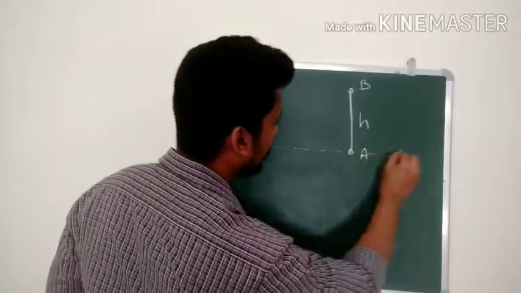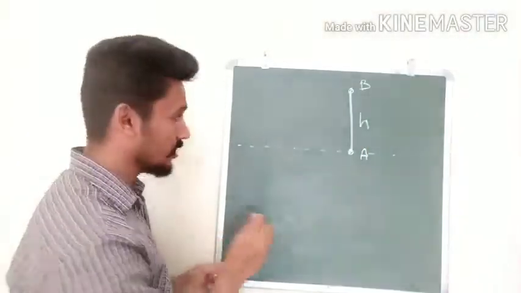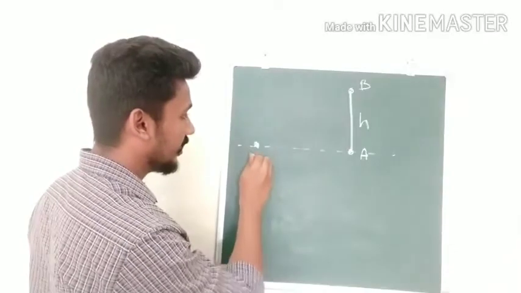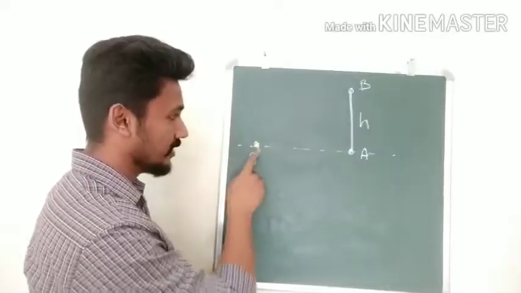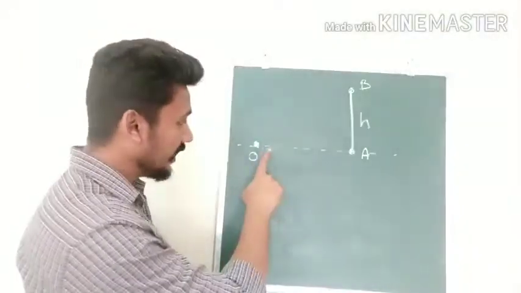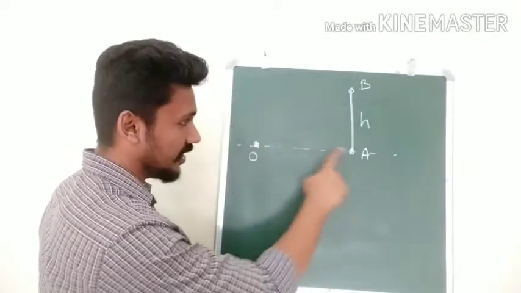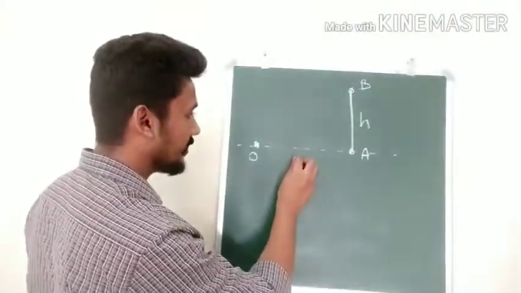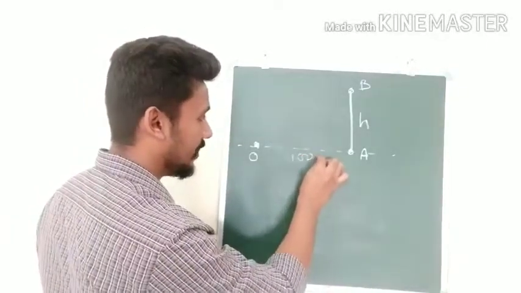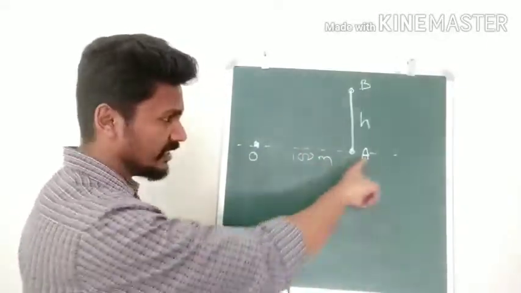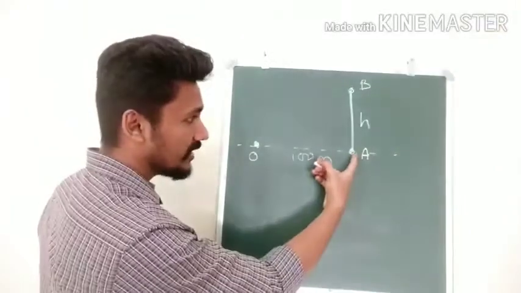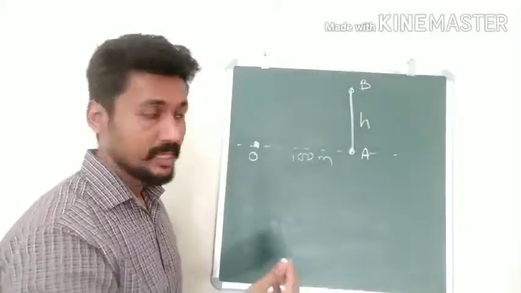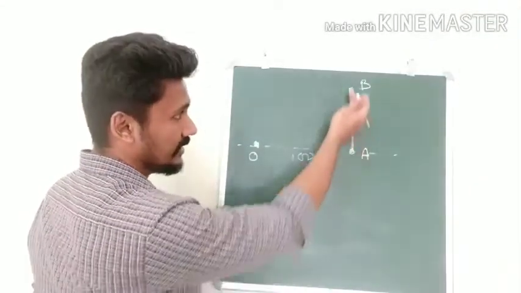Let us say this is the horizontal, that is the ground surface. We are standing here, and wherever we are standing, let us call that the point O. We can measure the distance from where we are standing to the base of the building. That is OA. Let us say it is somewhere around 100 meters. This is the distance that we can measure because the base of that building is accessible to us. We want to measure the distance AB.